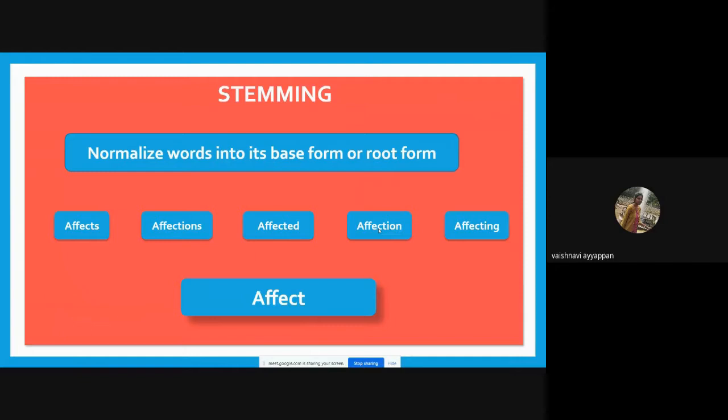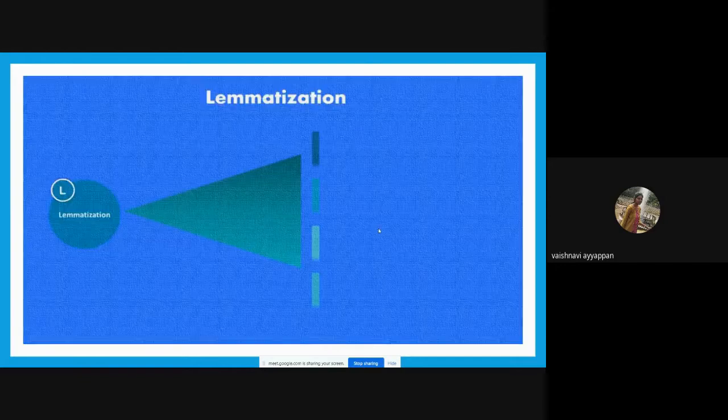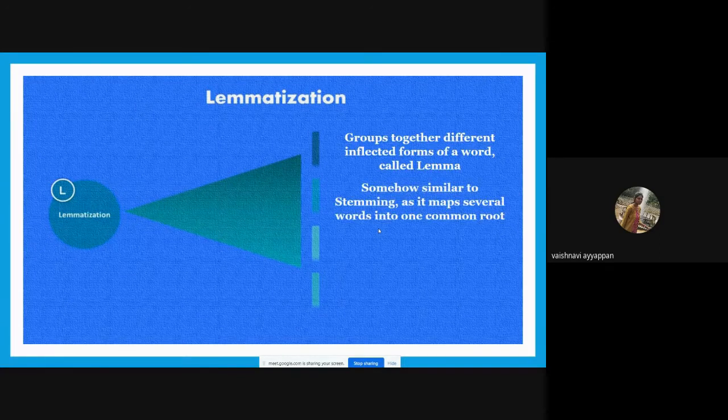In stemming, we will not always get a proper base word or root word. Here we got the proper word affect, but with some other words, it will cut the words at a common base and give a meaningless word. In lemmatization, we can rectify that problem. It is similar to stemming, and here also we convert the word into its base form, but the output will be a proper word, a proper base or root word.